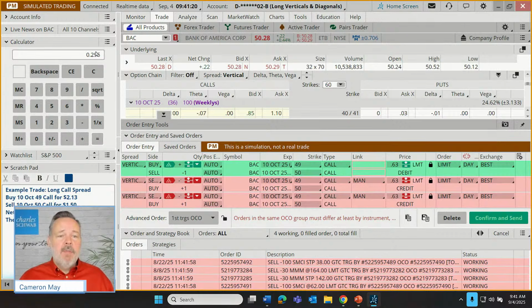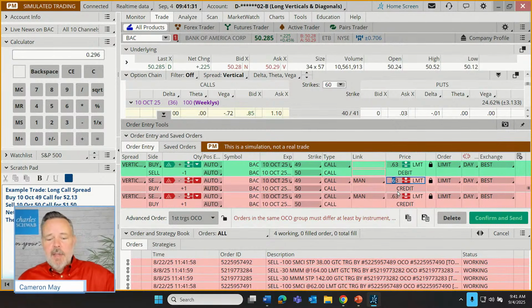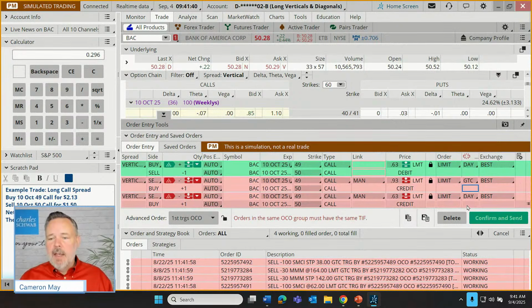So if we were able to close out for a 30-cent profit, let's take those gains. So if we're buying in at 63 cents and we close out at 93 cents, hey, that would be a 30-cent profit. I'm going to leave that as a limit order. That's the least we want to sell for. That's our limit. Good till canceled.